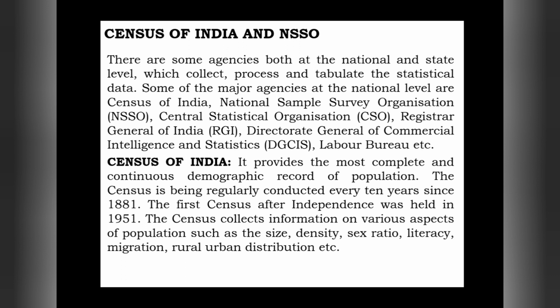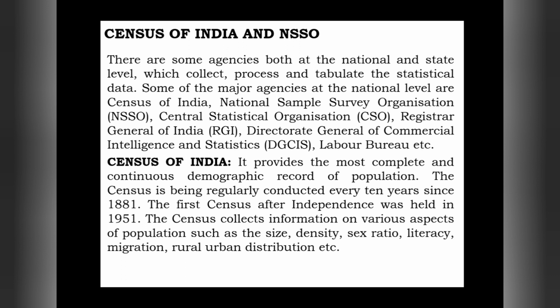Let us take the first institution, that is Census of India. Before that, let me clear here. In that bracket I have said NSSO, CSO, RGI, DGCIS. On that you will have one question as expand NSSO, expand CSO or expand DGCIS, so at that time you have to expand.